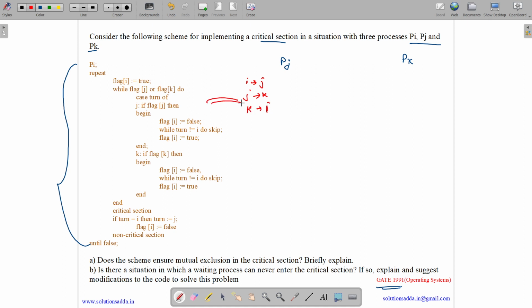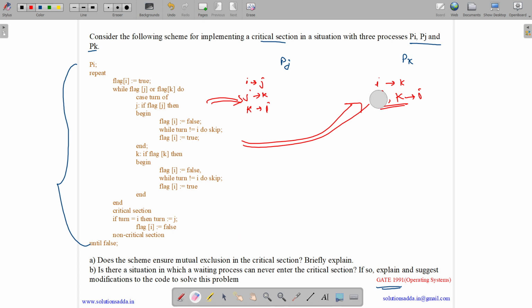We can also rewrite the same for process Pk, but in place of i we would be using k, j can stay the same, and k in that code can be replaced with i.